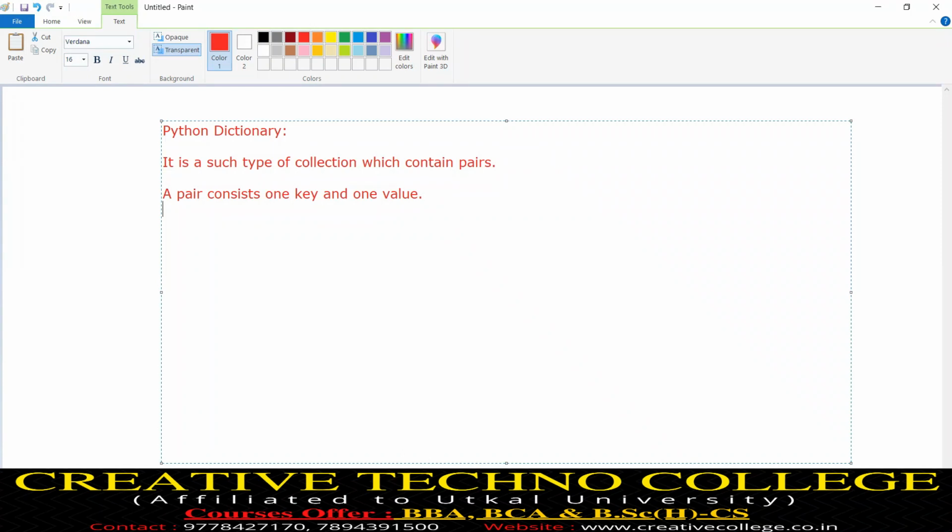Registration number is the key, 101 is the value. The number of pairs is the length of a dictionary. We will use this collection widely in artificial intelligence. Duplicates are not allowed here.